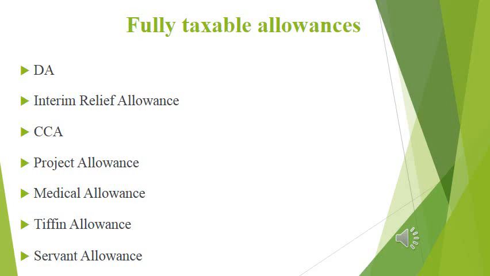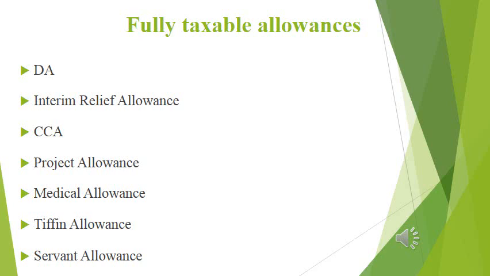This is called dearness allowance. Next one, that is interim relief allowance. When there is an unfavorable delay in any salary revision, interim relief is provided to the employee. This is fully taxable.